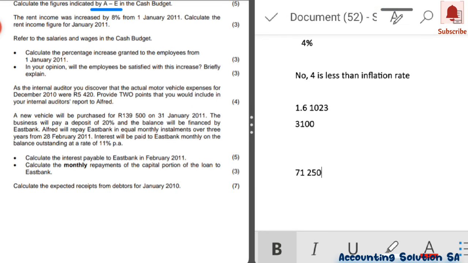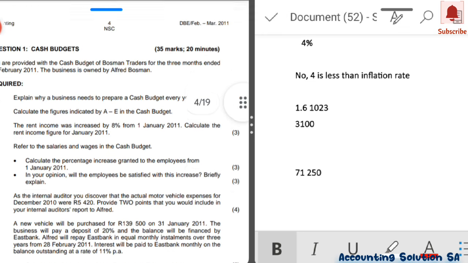Please make sure that you show that calculation that I was doing on the calculator, so that you can get these 7 marks. So cash budget is very simple, guys. You just have to make sure that you understand all this principle, so that you can be able to calculate.